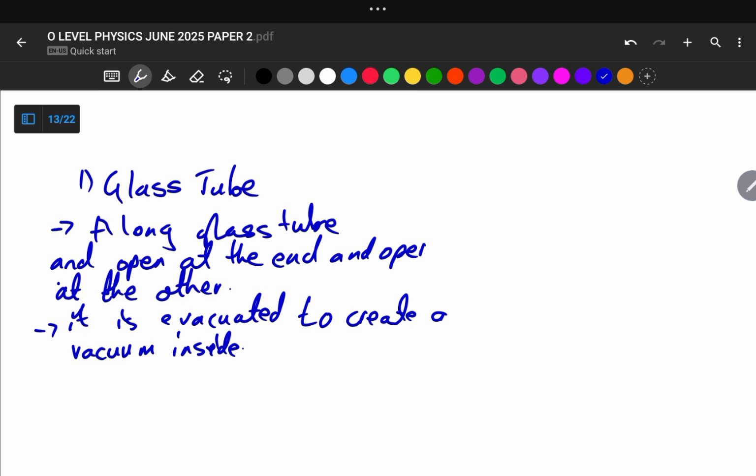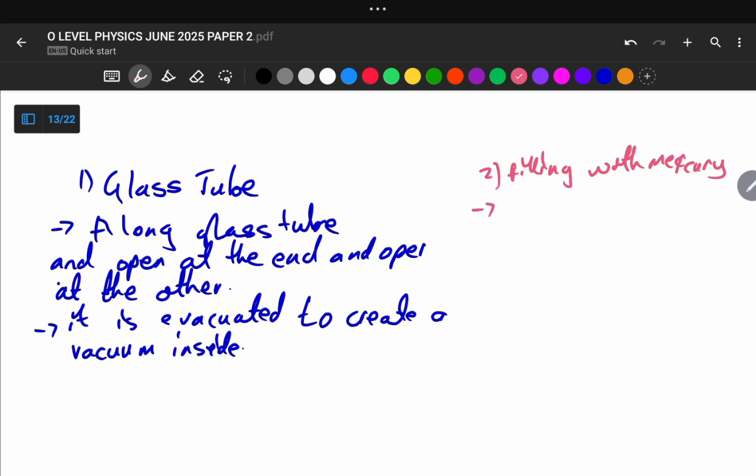Okay, and let us move on to the next stage, stage 2, which is filling with mercury. The tube is completely filled with mercury and inverted carefully into the mercury filling basin, which is also called a reservoir.